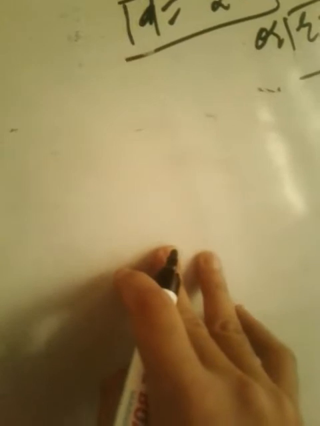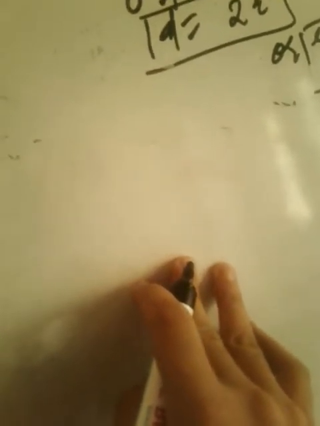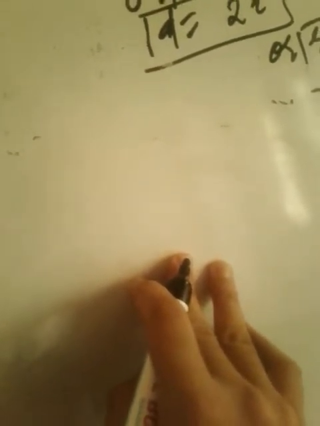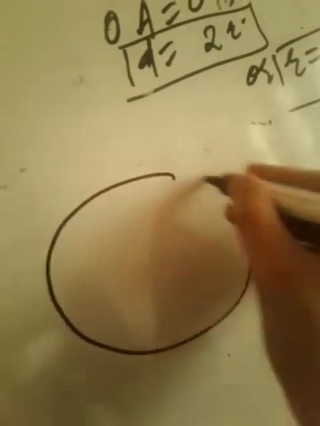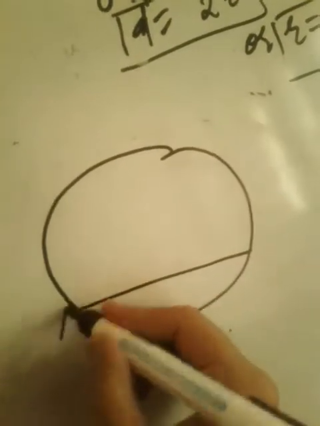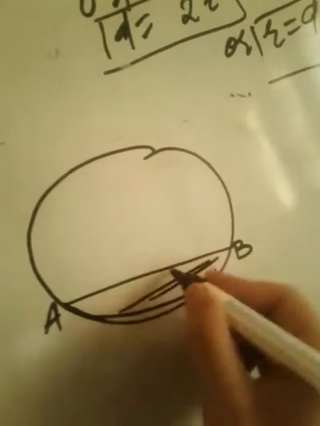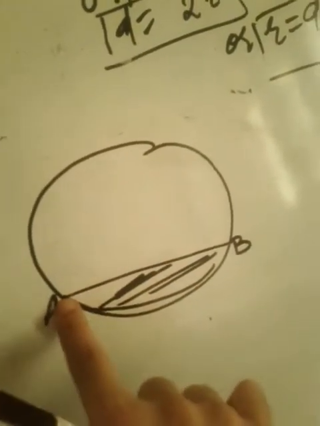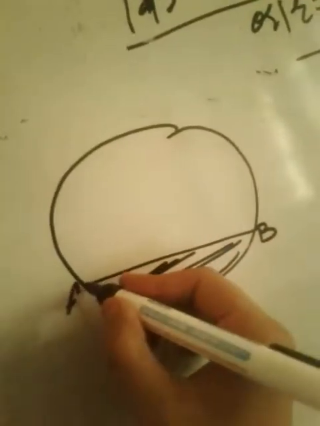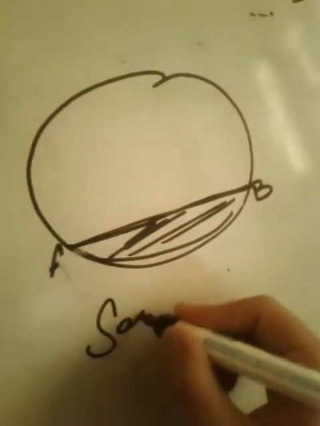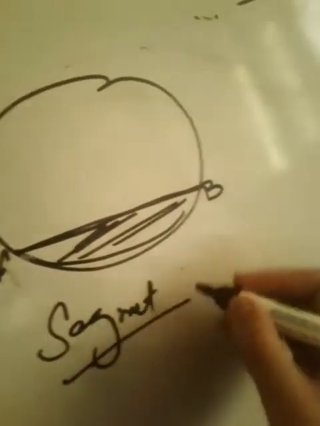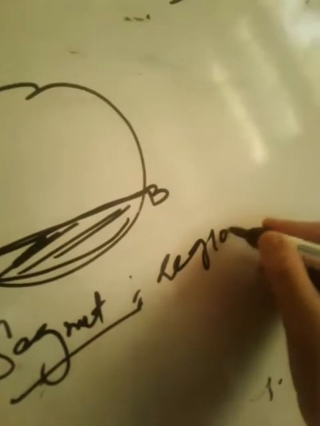So another definition is segment. Segment is what? Segment is a region between an arc and a chord of a circle. Suppose we have a chord AB. So this is the segment. It is the region between arc AB and chord AB of the circle.